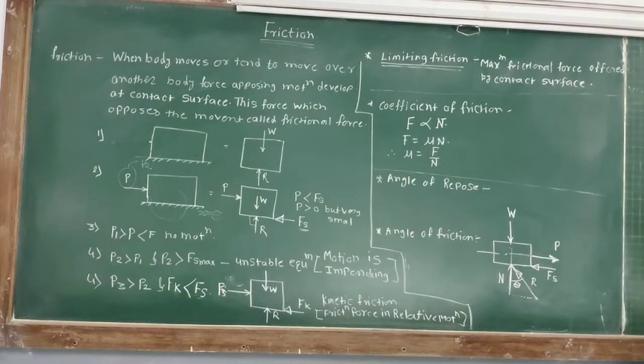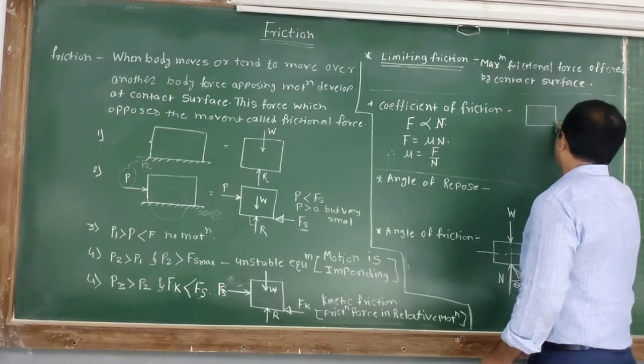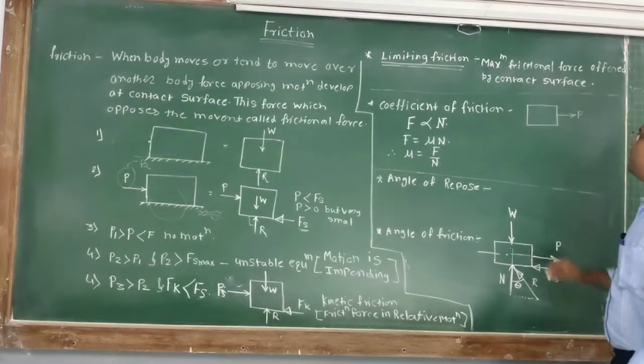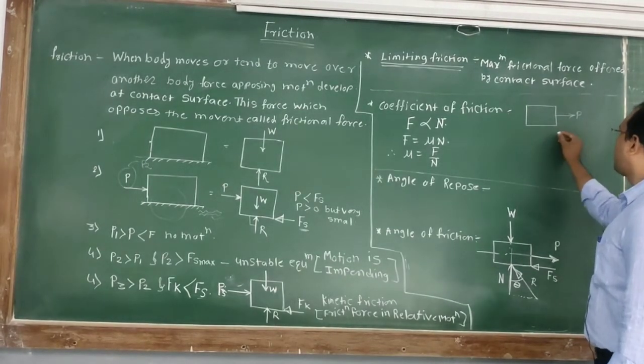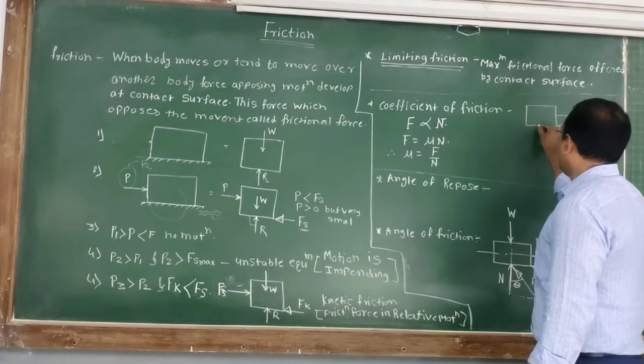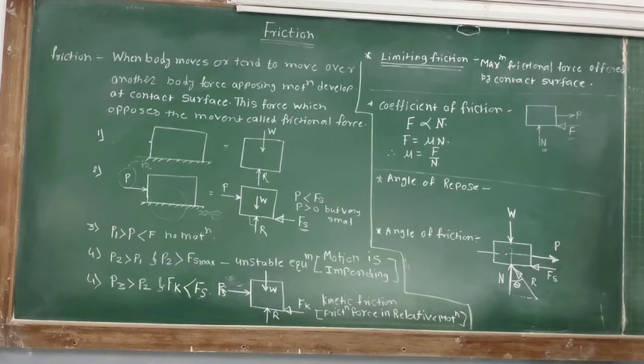Now, coefficient of friction. So what is coefficient of friction? We know that if this is a body and I try to pull it with the help of a force P, what happens? If I draw the free body diagram, the frictional force F will be developed, and at the contact surface there is a normal reaction N. Always remember that the frictional force bears a constant relationship with N, or we can say that F is proportional to N.